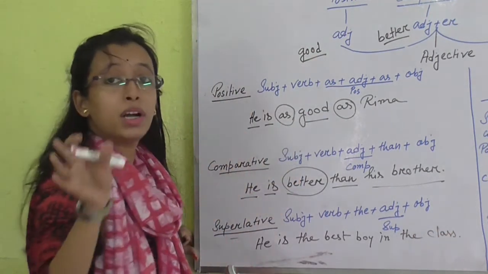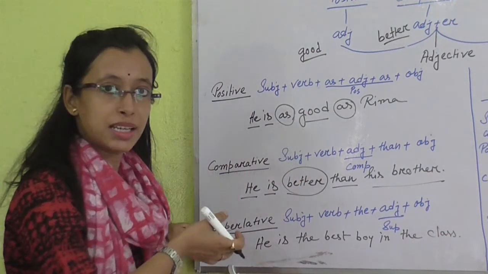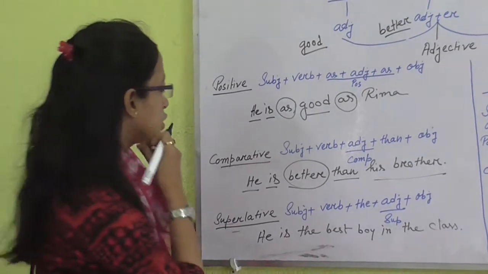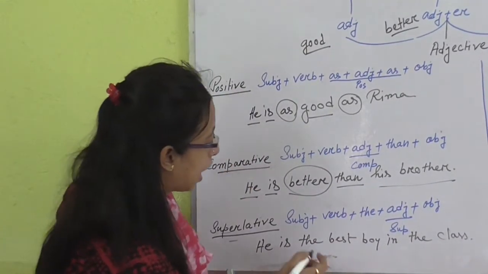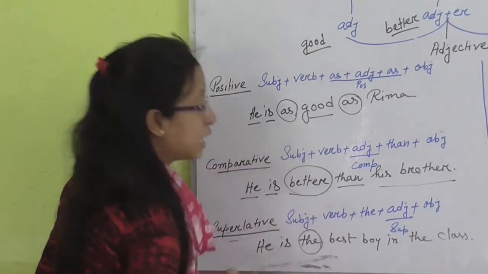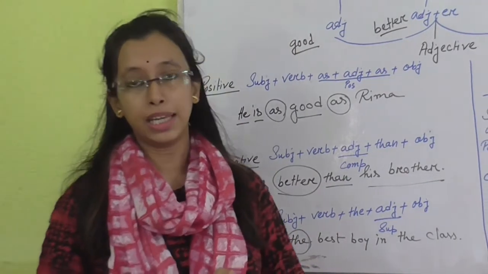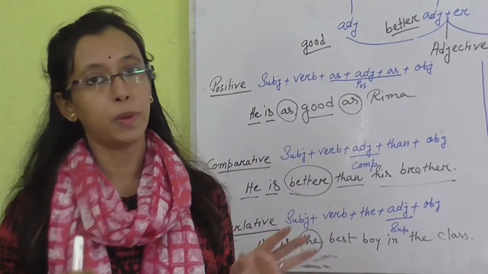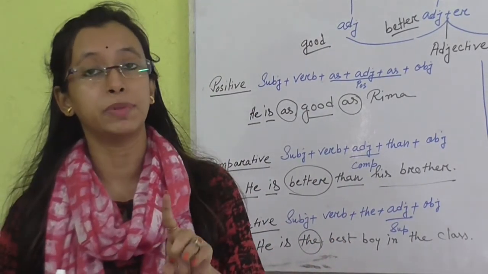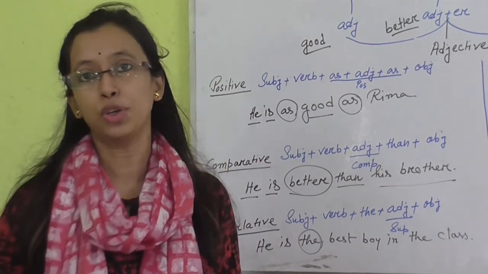It means no one is as good as him or no one is better than him. Here he is the subject, then verb, and then definitely use the. Without using the, we cannot make a proper sentence structure with superlative degree. Before the superlative degree, we have to use the.